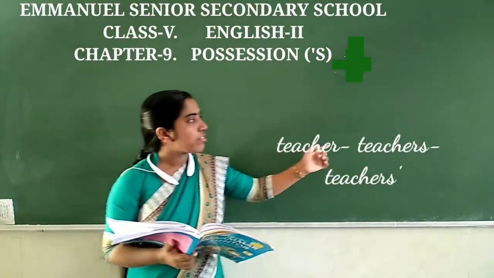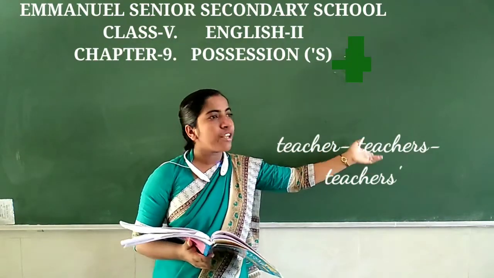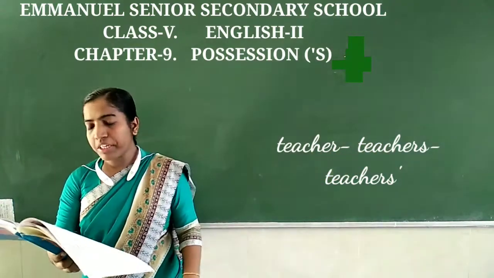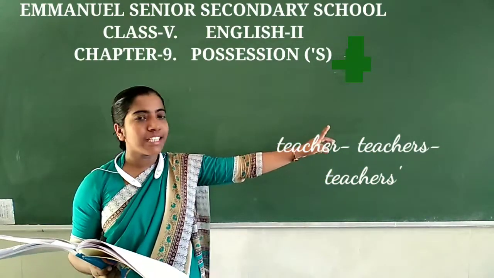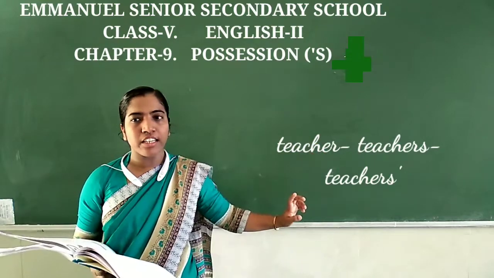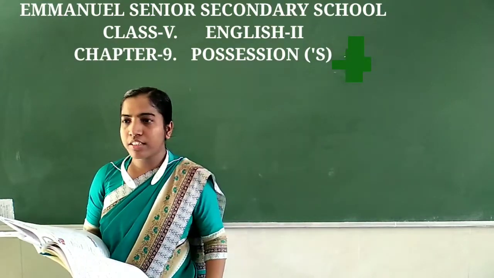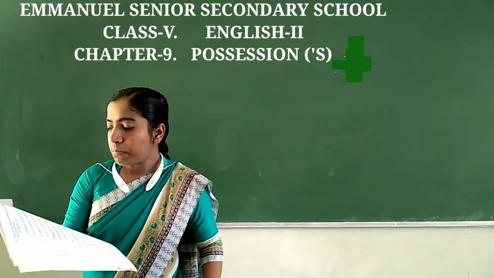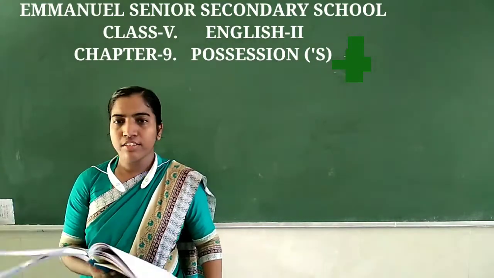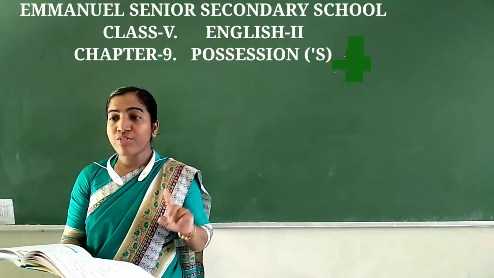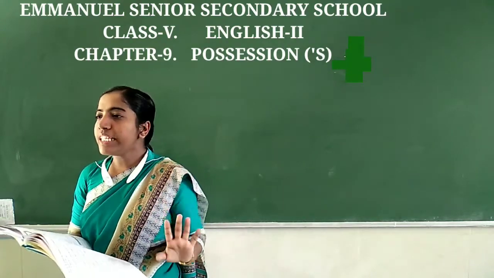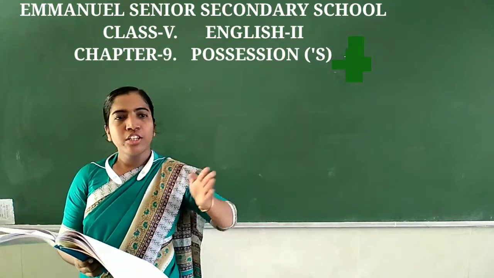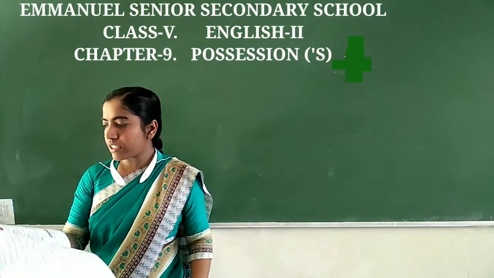Look here, teacher, teachers, and if you want to make it a possessive noun, teachers' day. S के बाद already S है तो आपको दोबारा S नहीं लगाना है, सिर्फ apostrophe लगाना है. Clear? Same way, girls' hostel, boys' band, animals' stage. So if a plural noun ends in S, you only add an apostrophe. आपको सिर्फ apostrophe लगा के उसे possessive noun में convert कर सकते हैं.